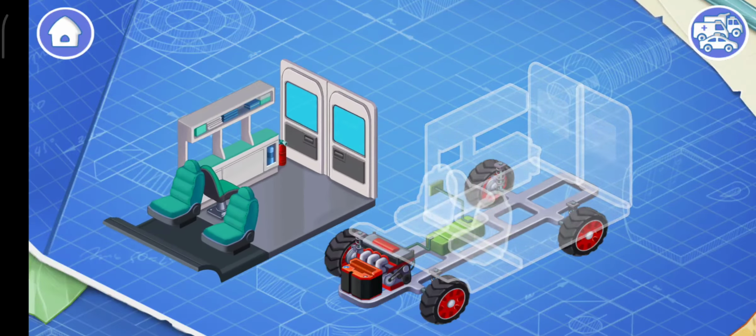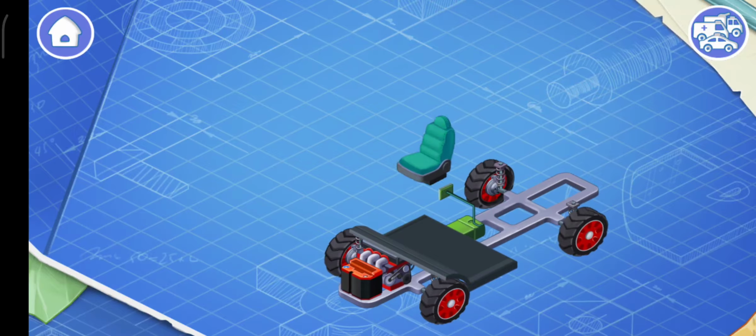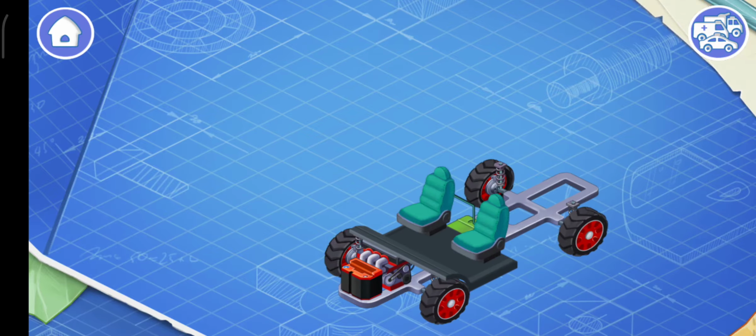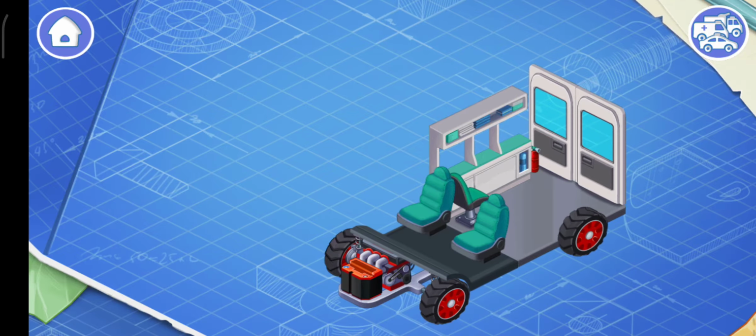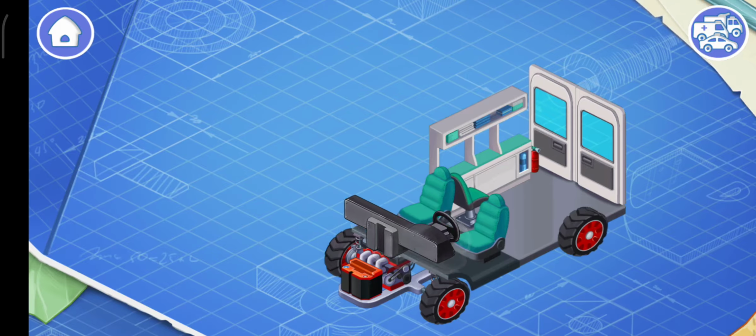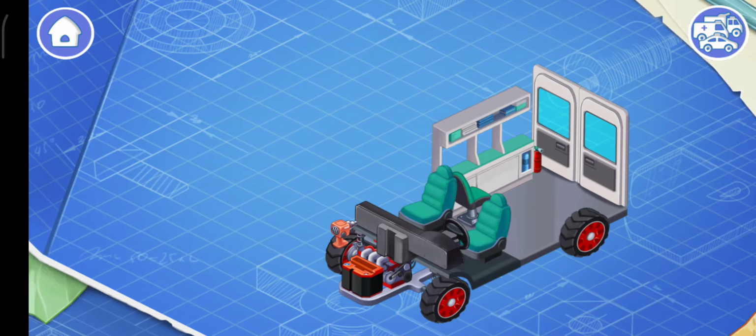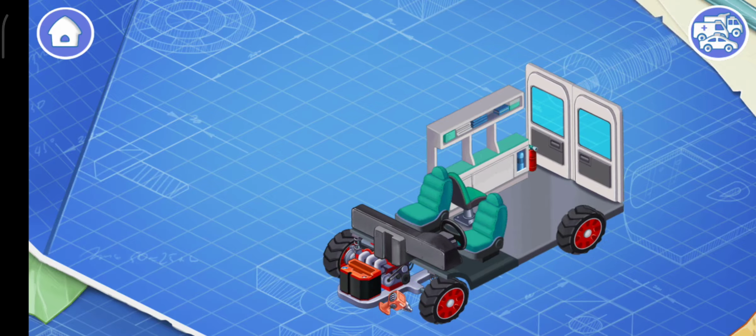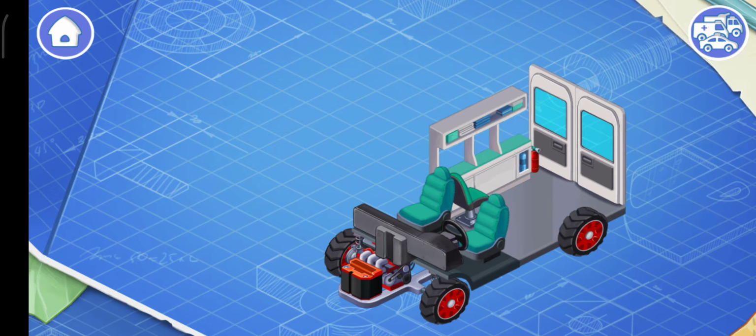Let's install an interior of the car. This is the main interior space of the car to accommodate passengers and a driver. These are the controls from the vehicle. They include a steering wheel, a gearbox, and a dashboard. Let's install them. All these things are necessary for a driver to control the car.